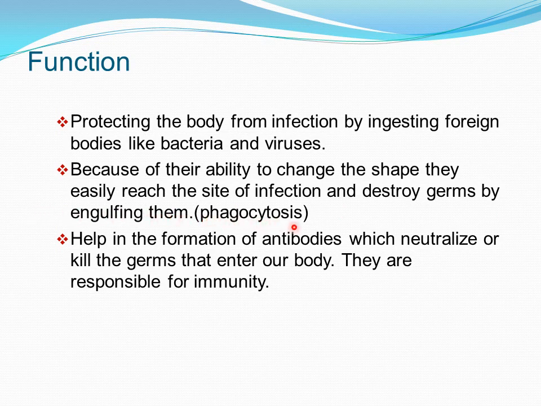So that is called phagocytosis, and they help in the formation of antibodies which neutralize and kill the germs that enter our body. So they are all responsible for immunity. So the main function of WBC is they are acting as immunity boosters. The cells help in killing the germs.